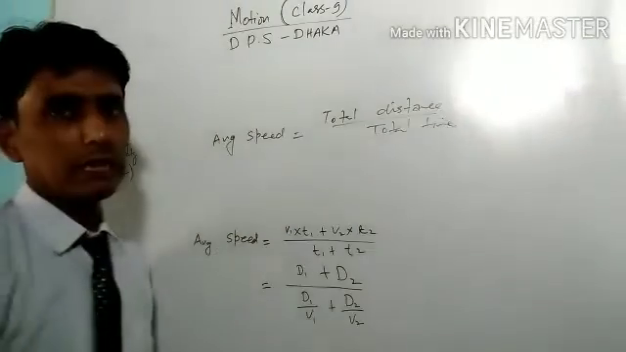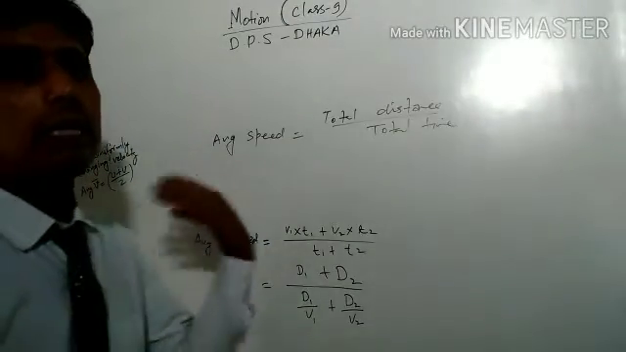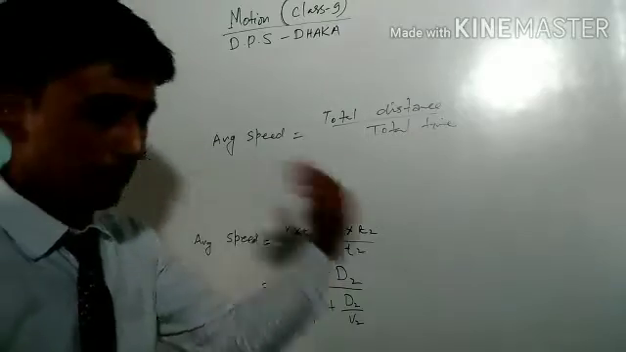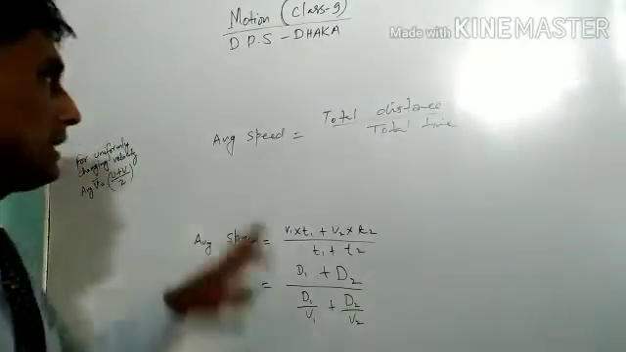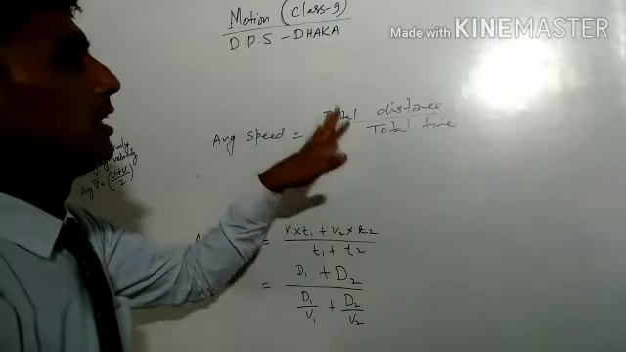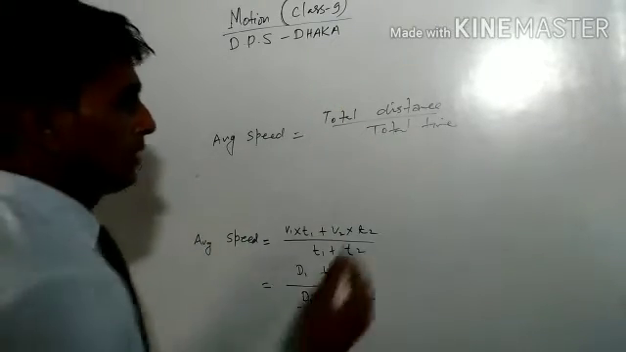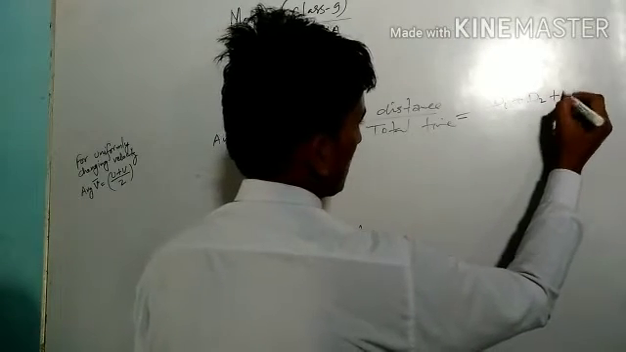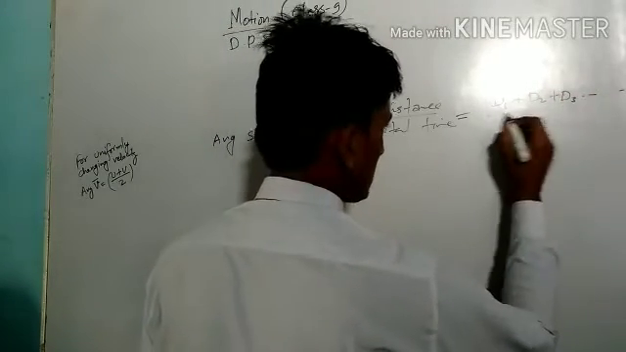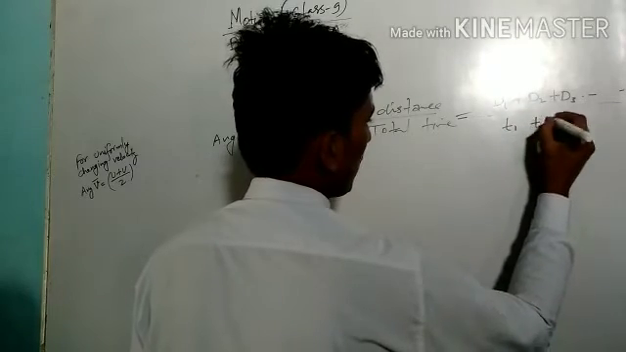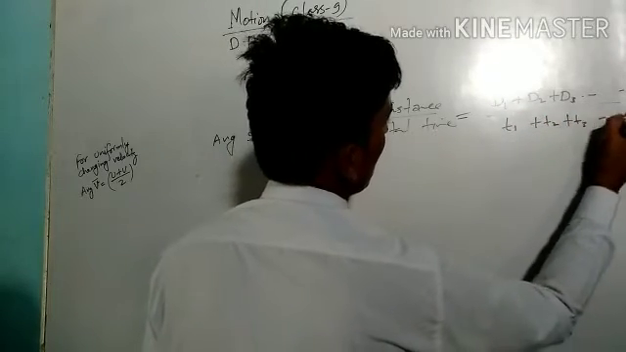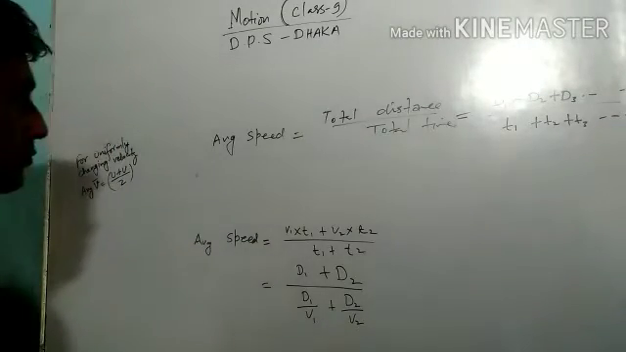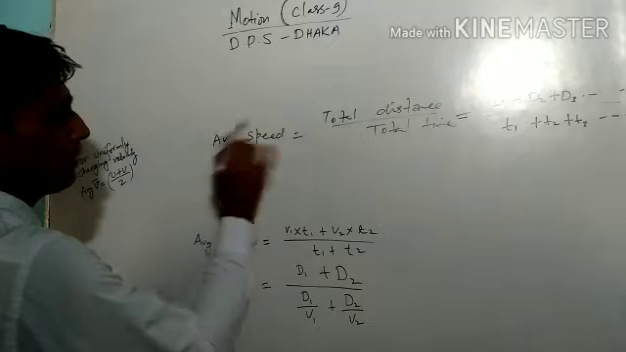For example, if any object is moving with varying velocity, sometimes faster, sometimes very slow, then in that case average speed is calculated as total distance upon total time. You can write it like this: d1 plus d2 plus d3 and so on, upon total time, t1 plus t2 plus t3 and so on. So this is the formula for average speed.